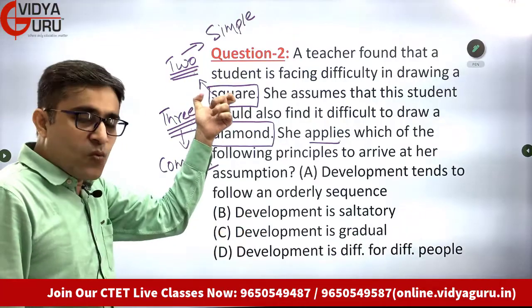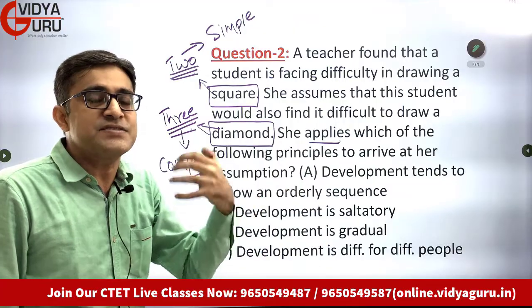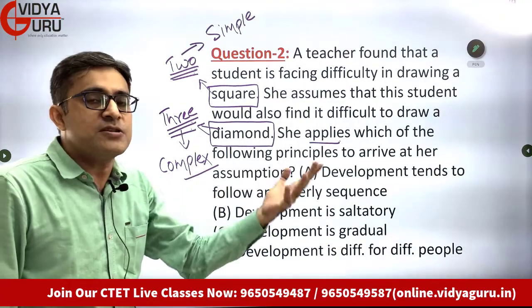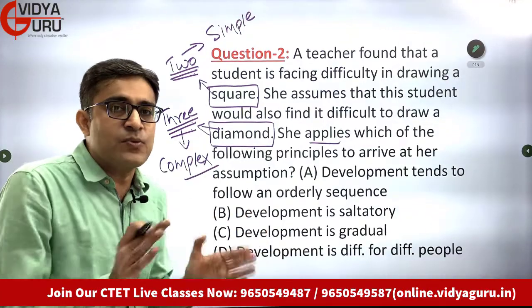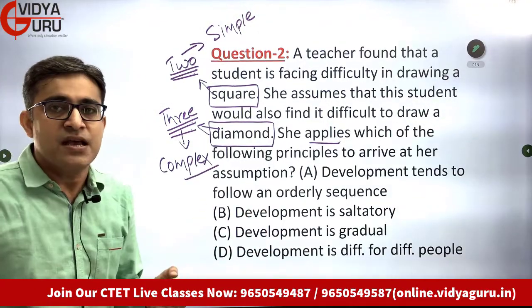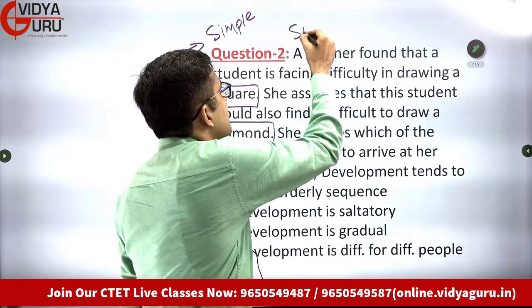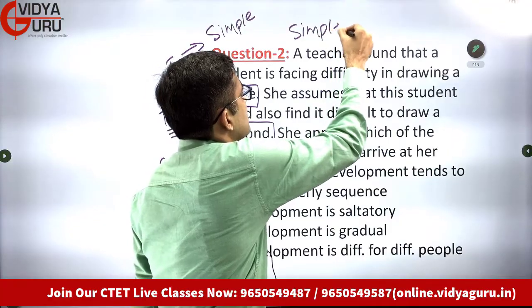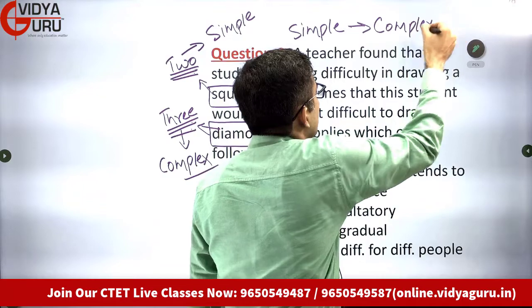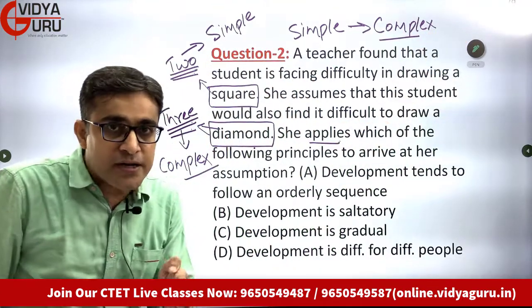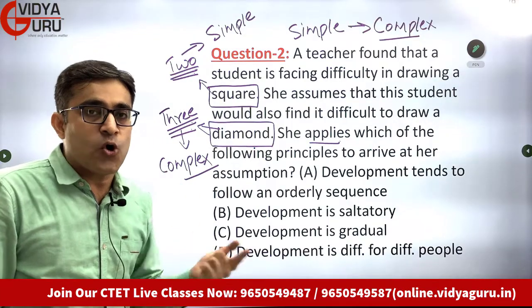So why is that? Because handling two dimensions is relatively simple and handling three dimensions is relatively complex. So there is a certain definite sequence, an orderly sequence in which we move. And what is that orderly sequence? We move from something simple to something complex. First we learn the simple things, then we move on to the complex things. That is the order which our development also follows.